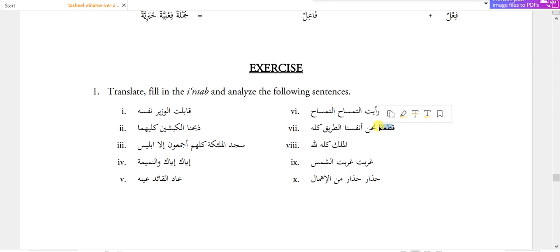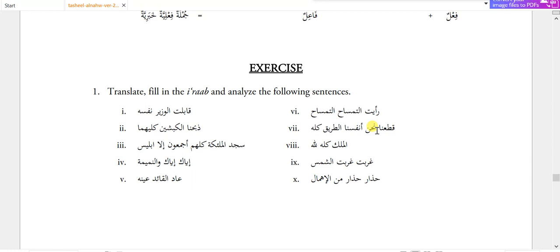Qata'na, we plucked. Nahnu, indeed we. There is no need to use nahnu because qata'na already has zamir jama mutakallim, but the nahnu is used as a takidun lafziyun, where we have already repeated the zamir twice. Anfusana, now this one is takidun manaviyun because anfus is used. So here we have two different types of takid used in the same sentence. Indeed we ourselves.